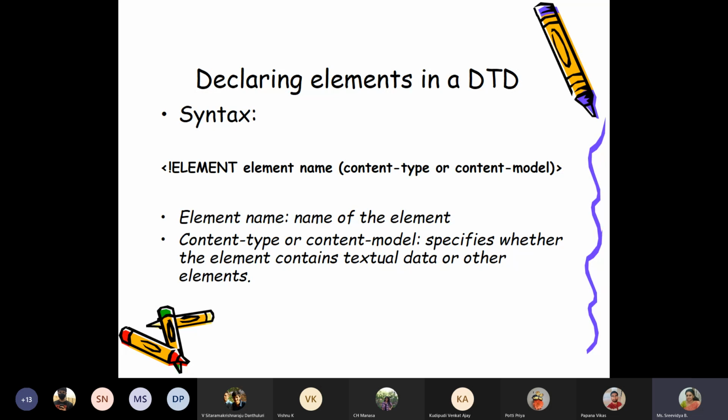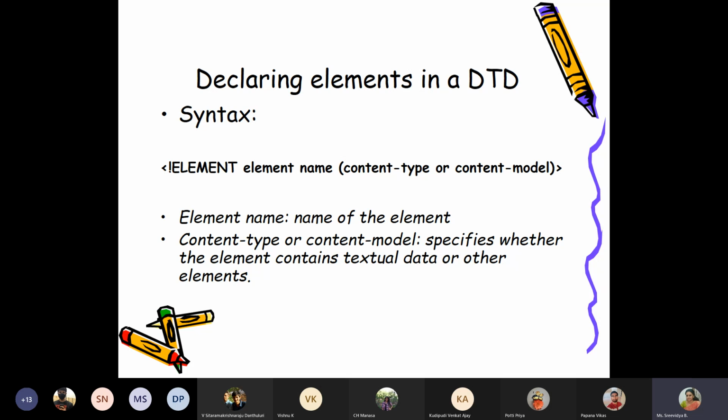Whereas address can have child elements. I can say street, then pin number or locality or district, state. These things can be child elements. So is it a text content element or is it a container type element?